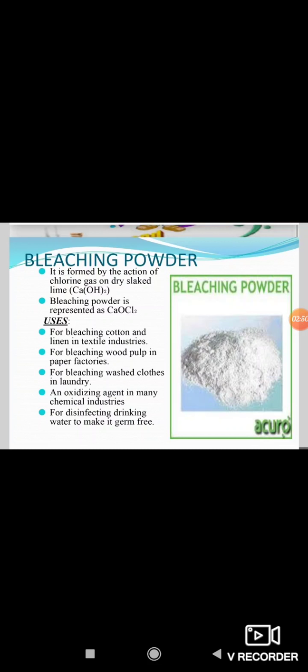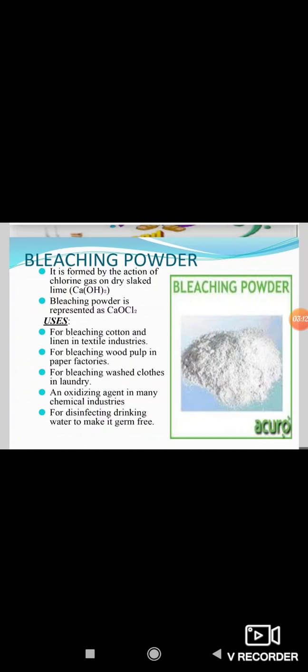It is also used as an oxidizing agent in many chemical industries, and for disinfecting drinking water to make it germ free.